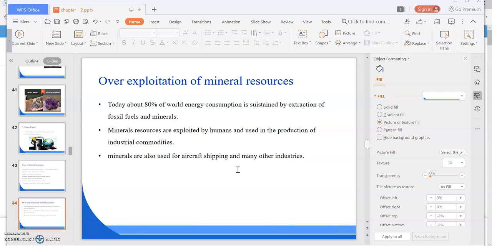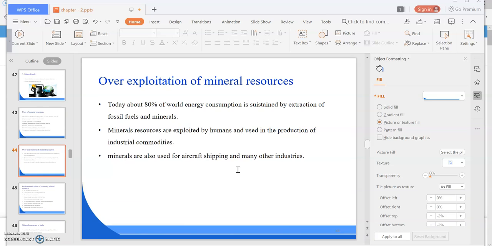Those mineral resources which are plentifully available in our nature, we people are using them because we are the most educated living organism in this world, and we are using them for our growth, development, and for our comfort also. So we need to control the overuse of it. We have to find an alternative solution to these natural resources, because once they finish, we cannot recover or remake them. So we need to control the over-exploitation of these mineral resources.